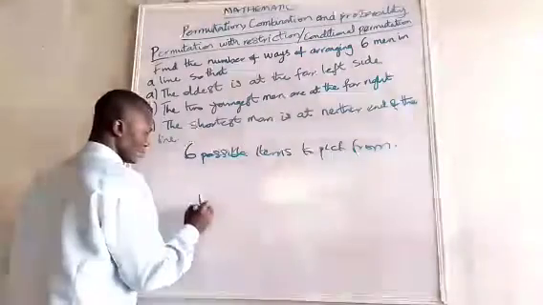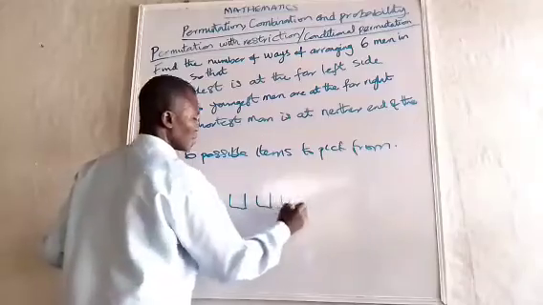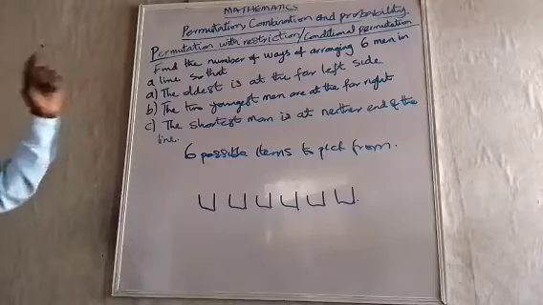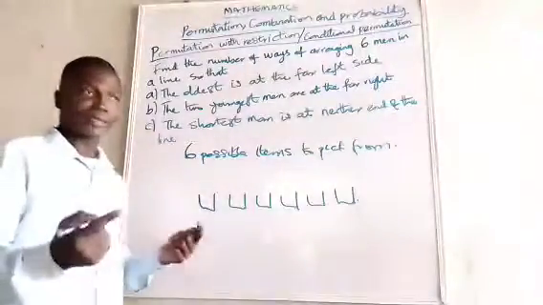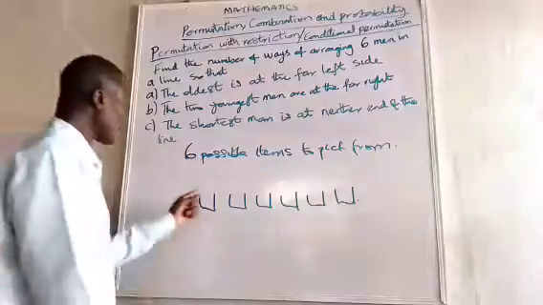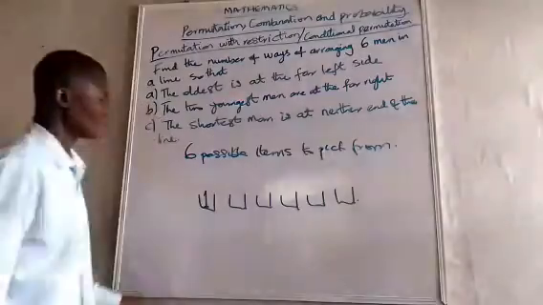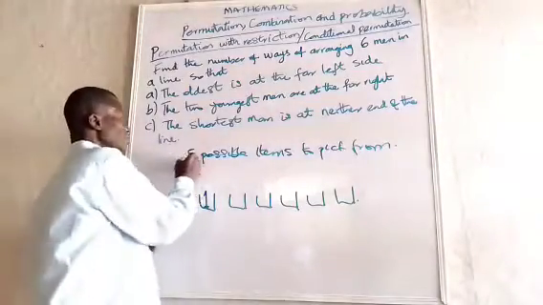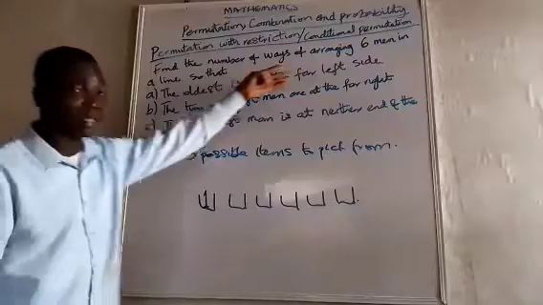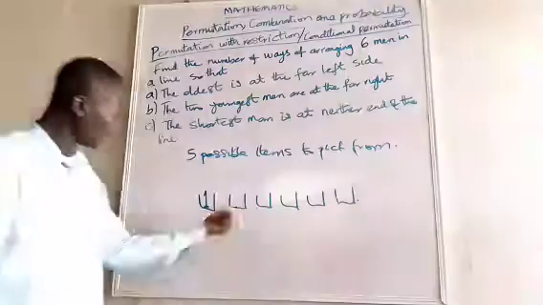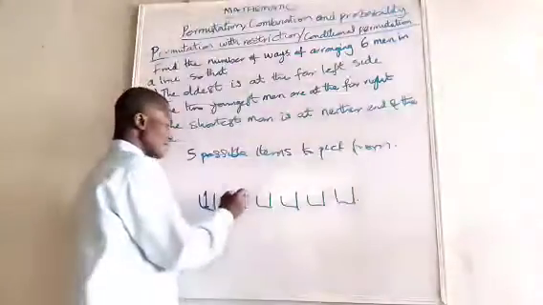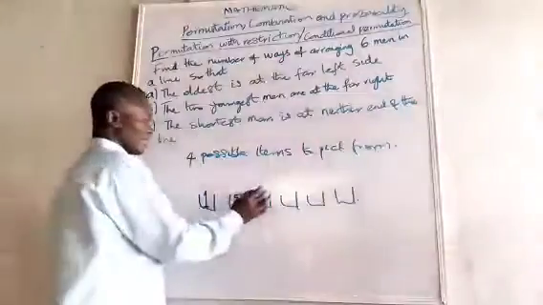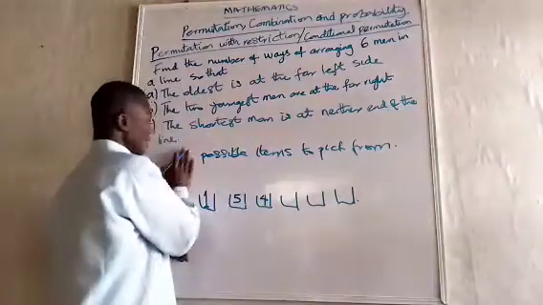Here I have 1, 2, 3, 4, 5, and 6. We are told that the oldest is at the far left. And since it's the oldest, it can be only 1. So which means that at this point you can only put 1 here. If I have removed the oldest, how many remain? It remains 5. So for that first one, that's the only condition we are given. In the second place, I have 5. Now I have picked 1 of it, it remains 4. In this place, I have 4. Again, it remains 3.